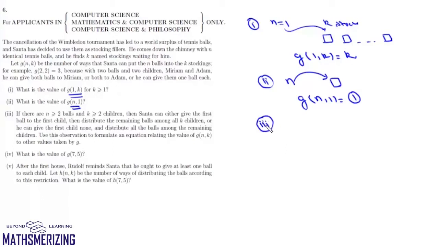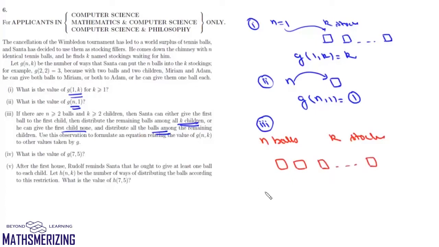Now this third part is, suppose we have n balls and k children, then Santa can either give the first ball to first child and then distribute remaining balls among all k children, or he can give first child none and distribute all the remaining balls among the remaining children. Use this observation to formulate an equation relating the value of G(n,k) to other values taken by G. So here we need to find this recurrence relation when we have to distribute n balls to k stockings.